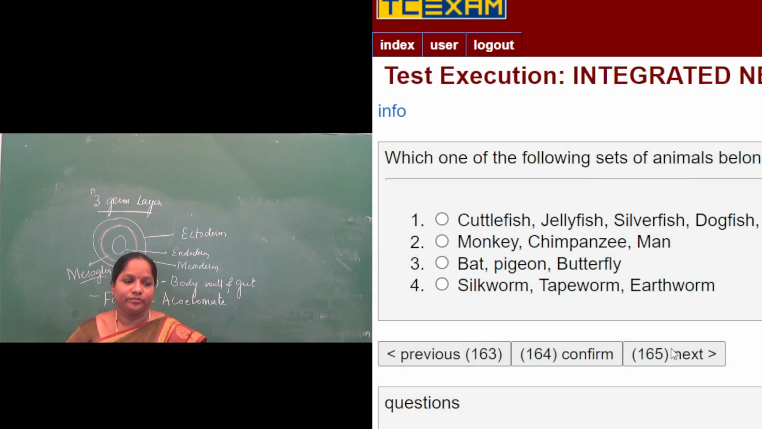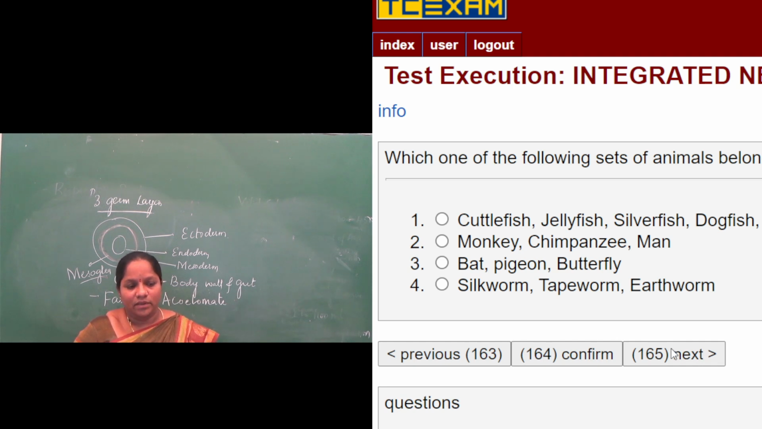Next question. Which one of the following sets of animals belong to a single taxonomic group? So the animals which have the same taxon or taxonomic group are given here. The first option is cuttlefish, jellyfish, silverfish, dogfish, starfish.